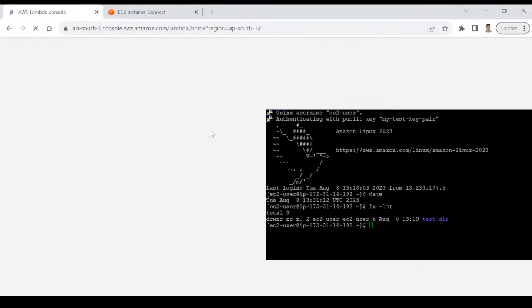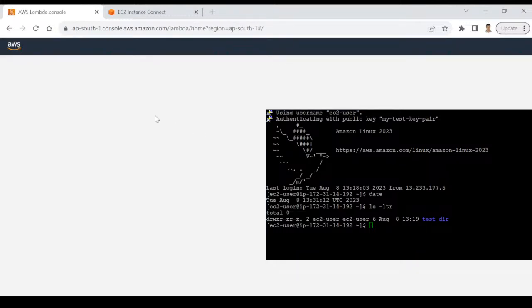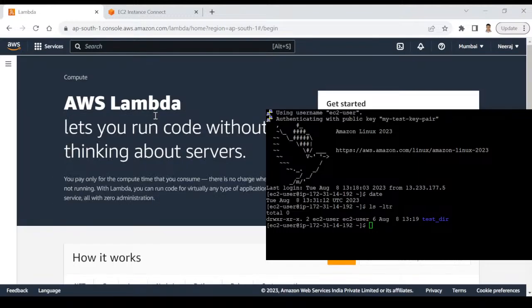Lambda. Okay. So now, if you think about what Lambda is all about, I will quickly tell you the difference between EC2 and Lambda. EC2 is a server that will keep on running whether you use it or you don't. It will keep on running until or unless you manually stop it, right? So before we proceed, let's stop it. That's a very important thing, right?